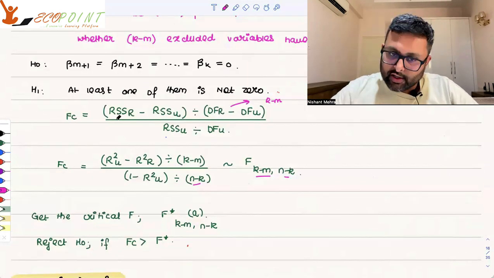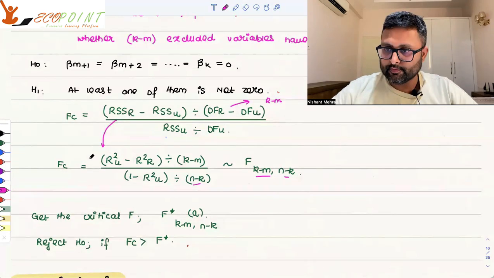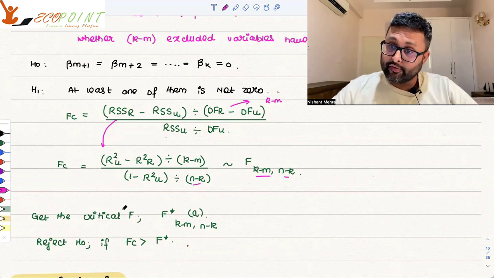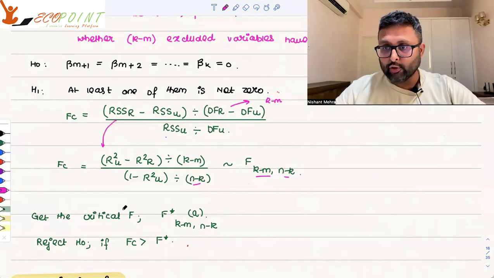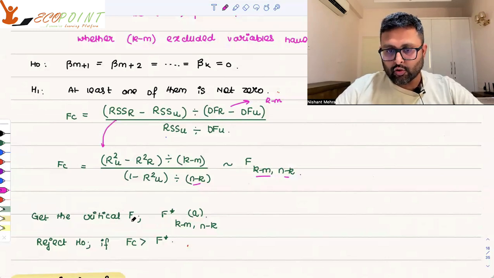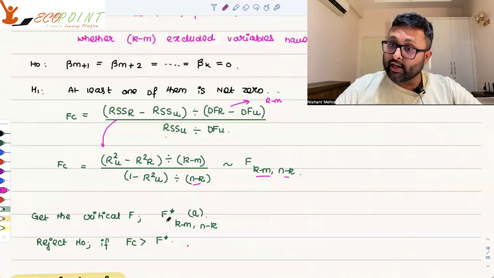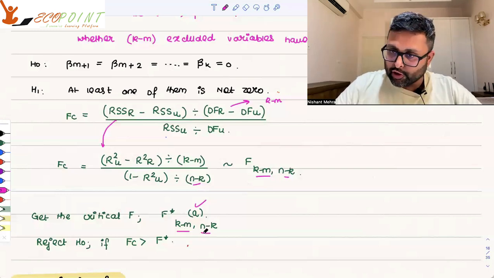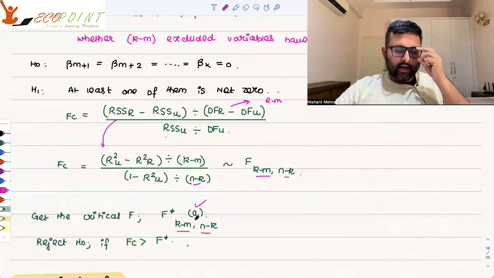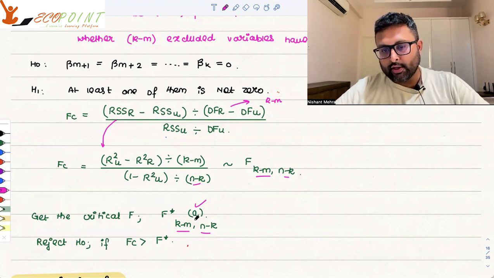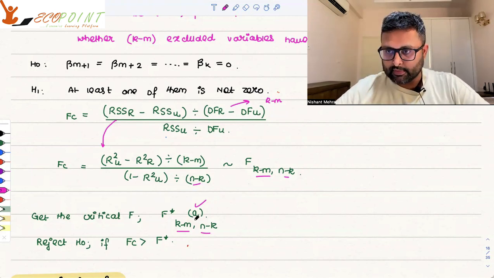You can convert this RSS into R square, and then you will again get the critical F. Just as you got your critical T, you can get critical F also. You will check the F distribution for the A level of significance, with K minus M degrees of freedom for the numerator and N minus K degrees of freedom for the denominator. The rejection rule is that if FC is greater than F star, you reject.